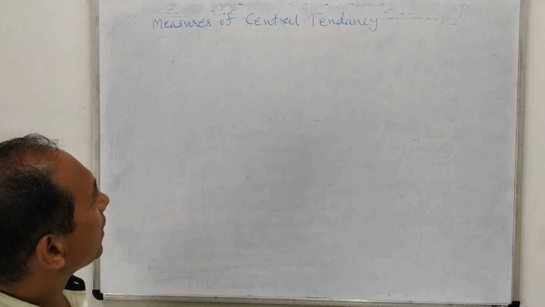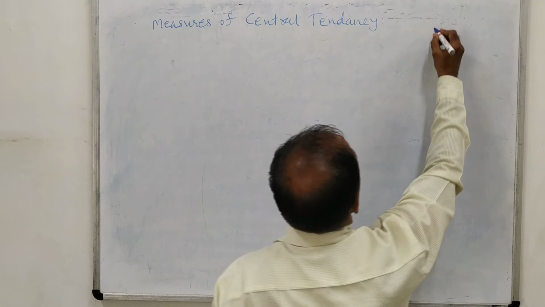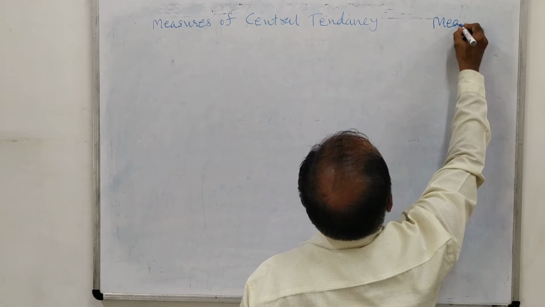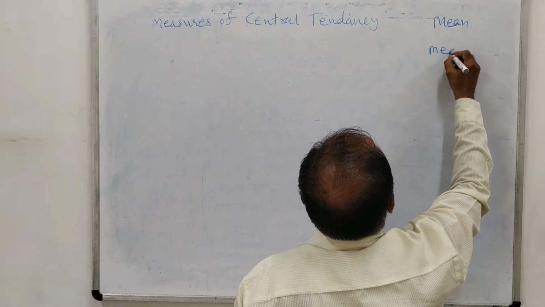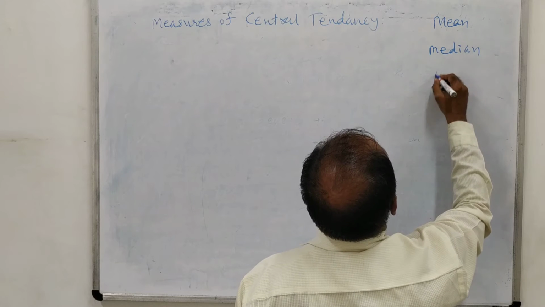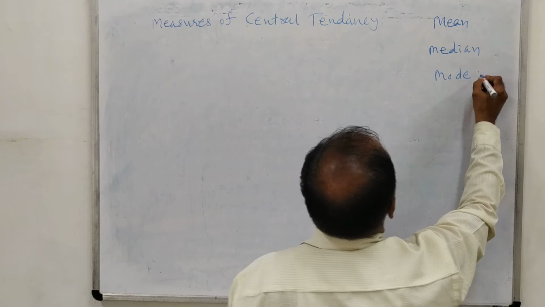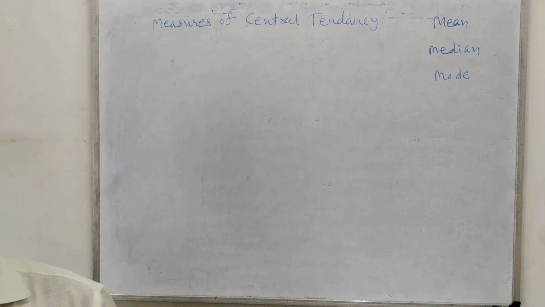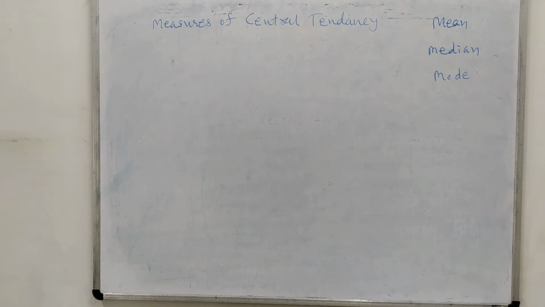Here in this chapter we want to see about mean, median and mode. These three things we want to see. You have already seen this at school level, but you must have forgotten, so now you can recall the concepts of mean, median and mode.